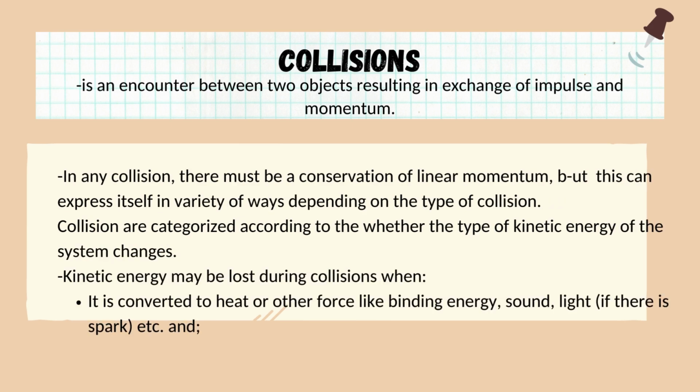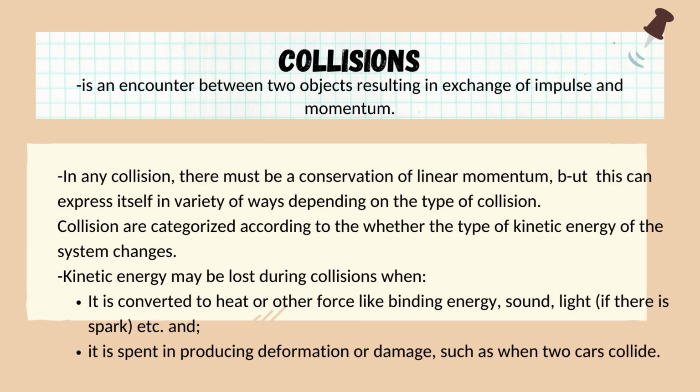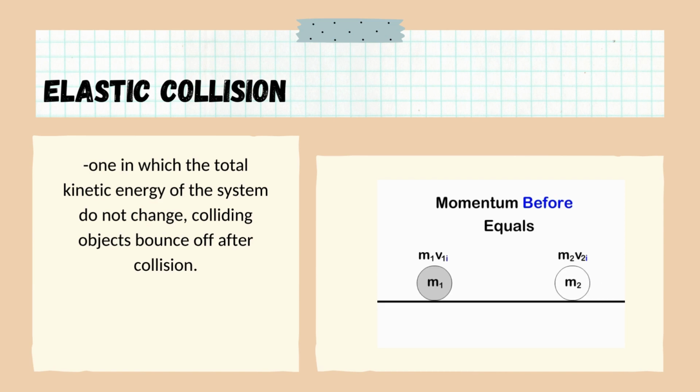So, kinetic energy may be lost during collisions when it is first converted to heat or other forms like binding energy, sound, light, if there is spark, etc. And also, if it is spent in producing deformation or damage such as when two cars collide. So talking about collisions, we have two types of collision. We have the elastic collision and inelastic. So we're going to discuss first about the elastic collision.